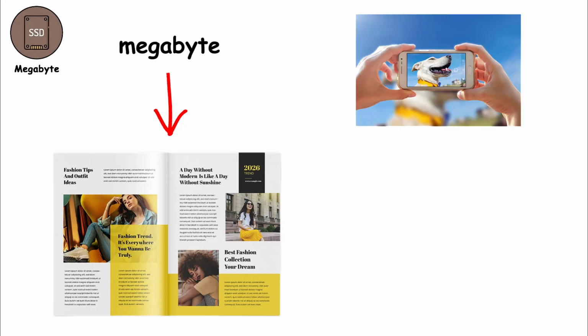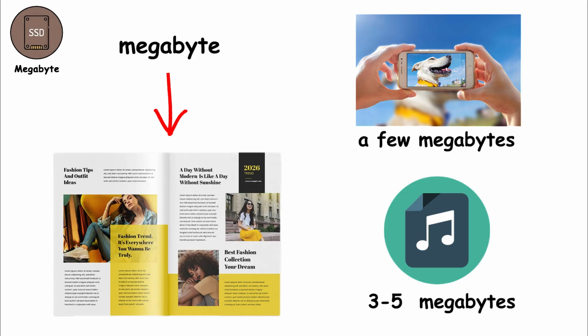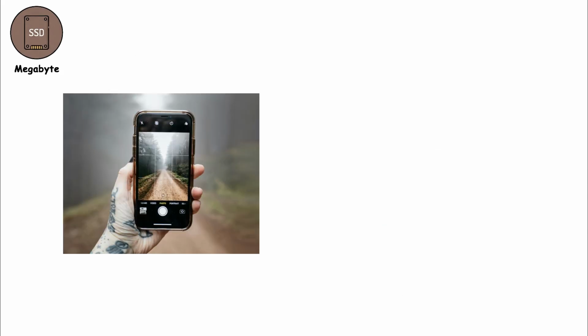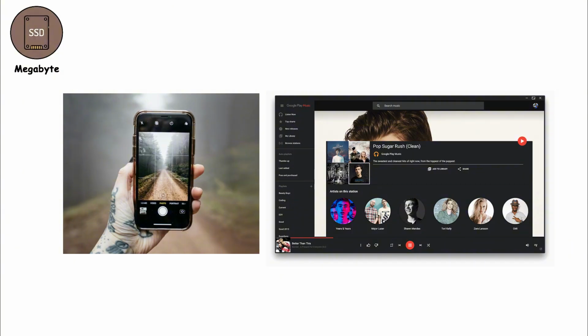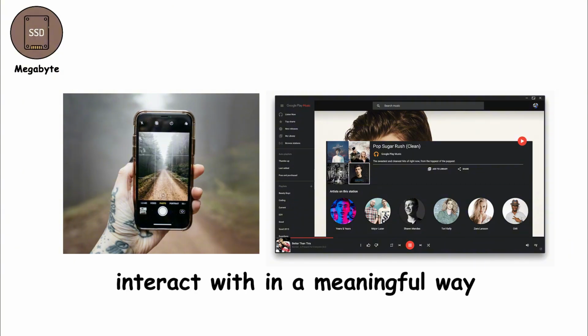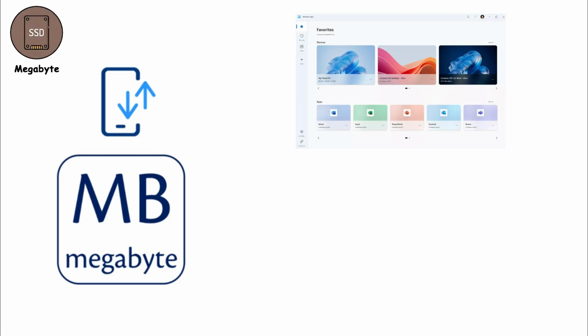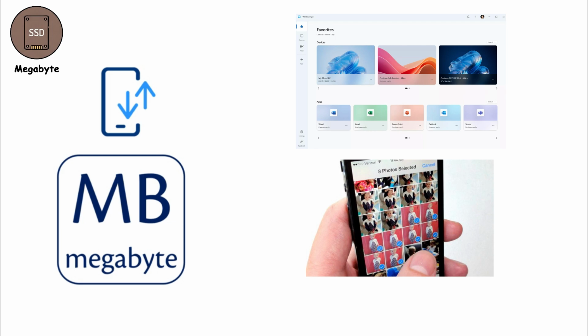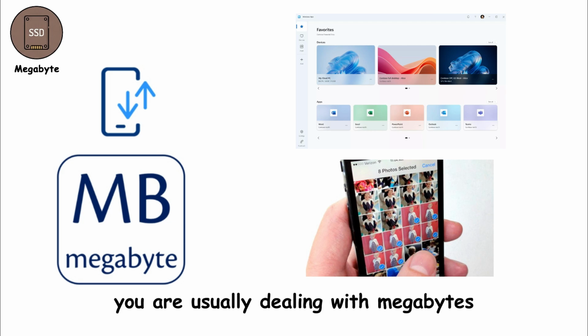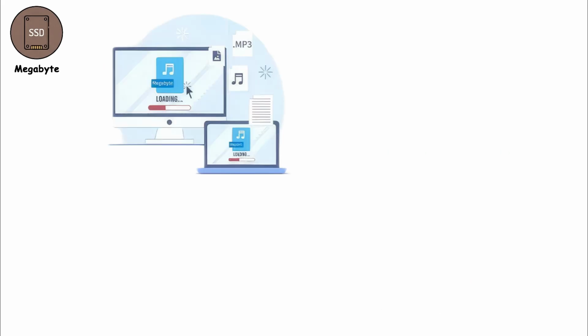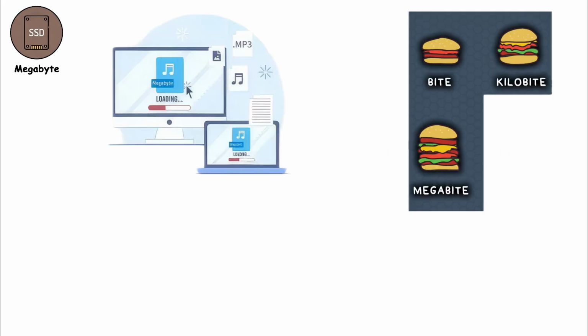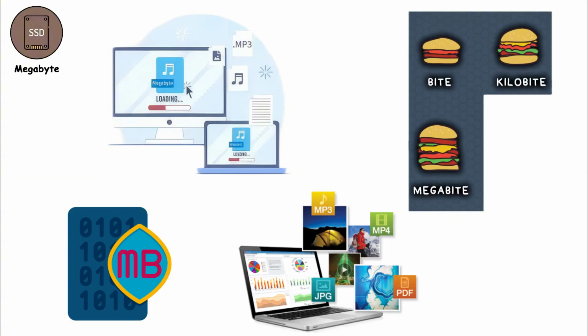A single high-quality photo taken on a smartphone often takes up a few megabytes. An MP3 song might be around 3 to 5 megabytes, and a short PDF document with images can easily reach several megabytes. At this level, data becomes something you can see, hear, and interact with in a meaningful way. Megabytes are also where file sizes start to matter in everyday life. When you download an app, send a photo, or attach a file to an email, you are usually dealing with megabytes. Compared to kilobytes, a megabyte represents a huge jump in capacity, marking the point where digital storage moves beyond simple information and into rich, media-filled content.